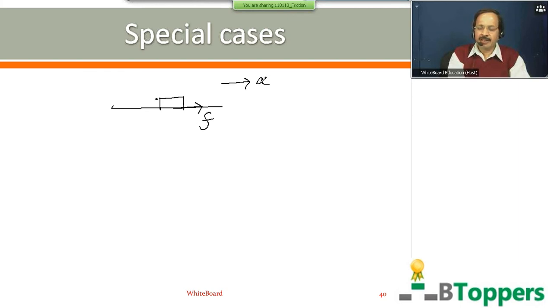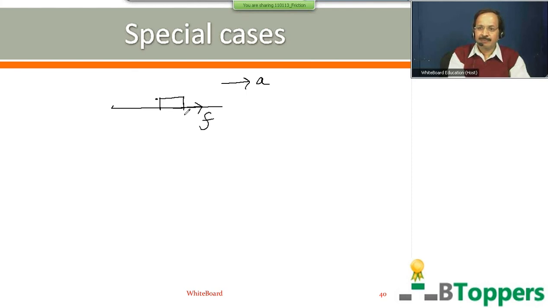So when the truck starts moving towards the right side with an acceleration of magnitude a, the truck tends to move towards the right relative to the block. So when the truck starts or tends to move towards the right relative to the block, the friction force on the truck by the block opposes the motion of the truck relative to the block.